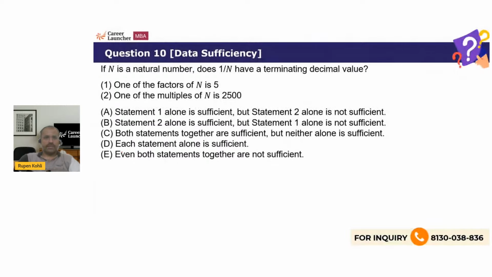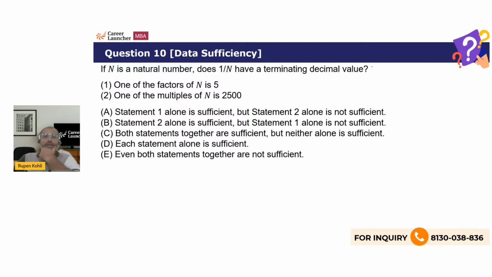Something new, something on numbers. Let's see. If n is a natural number, does 1 by n have a terminating decimal value? This question first of all tests your understanding of when a fraction will be a terminating decimal value. That concept is being tested very directly. Statements are given that one of the factors of n is 5, and one of the multiples of n is 2500.